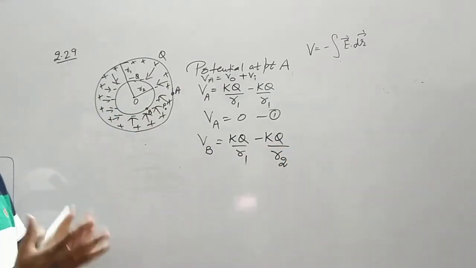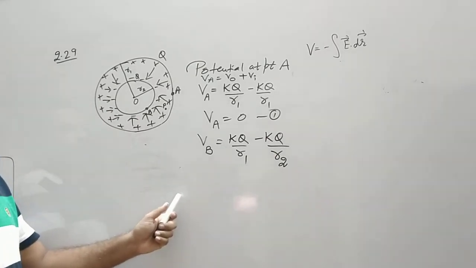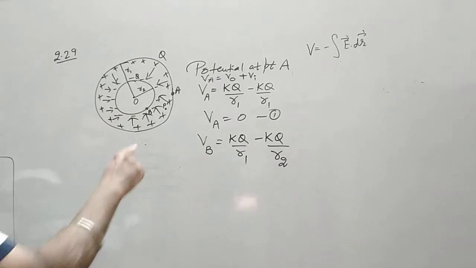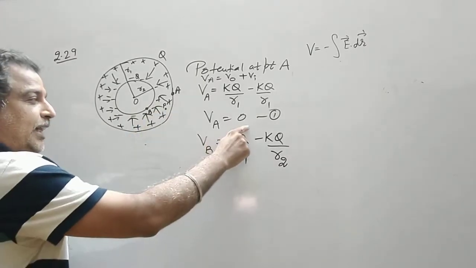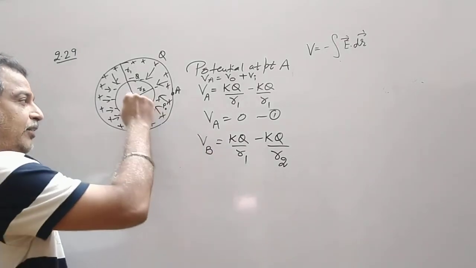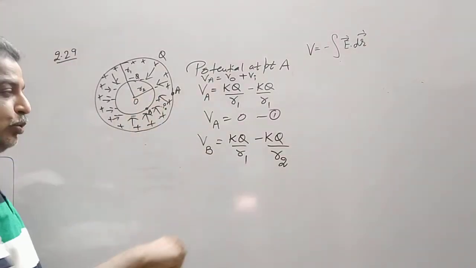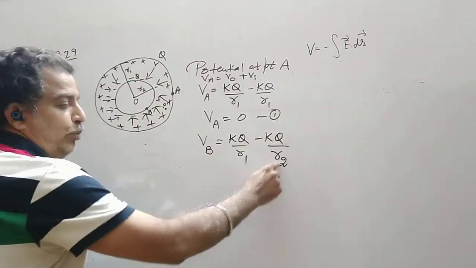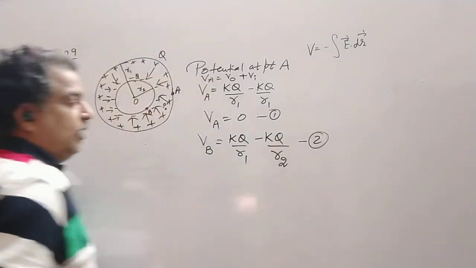So this much total work has to be done in moving a unit positive charge from infinity to point B. If I need to find out the potential at point P, it should be KQ upon R1, and if I take this distance as R, say R will be greater than R2, so it should be minus KQ upon R. So this is your potential at B.